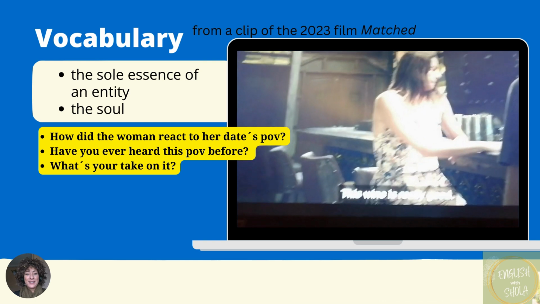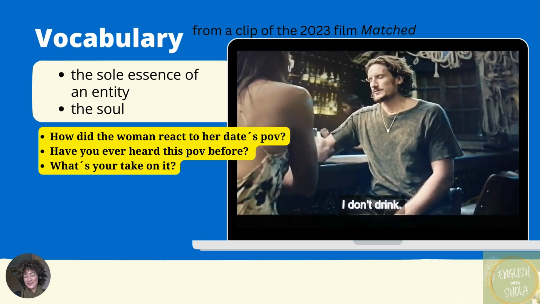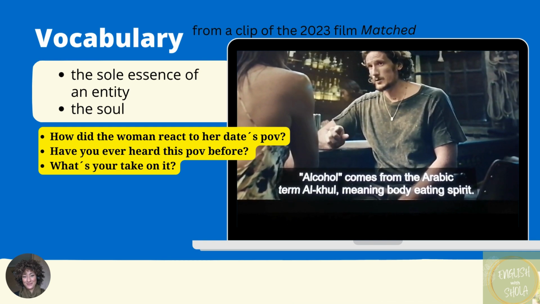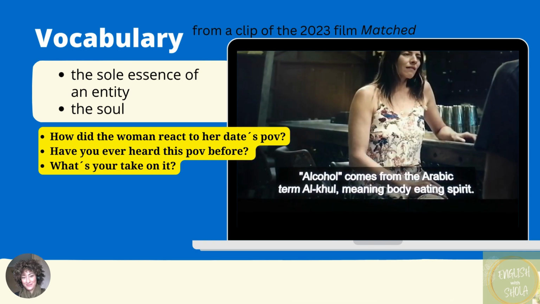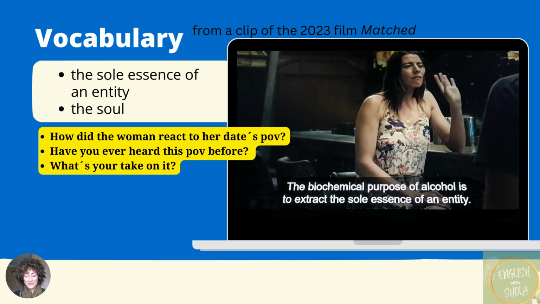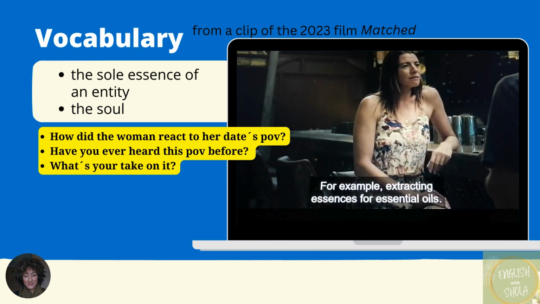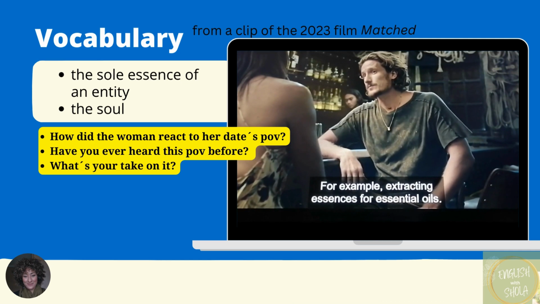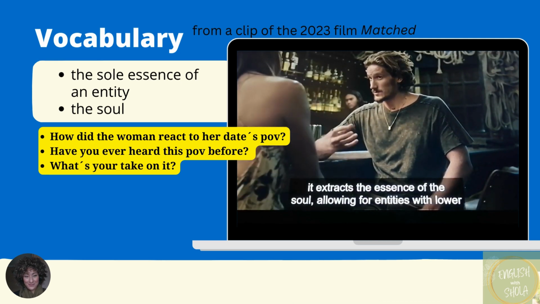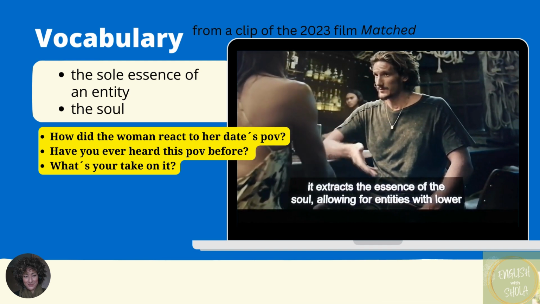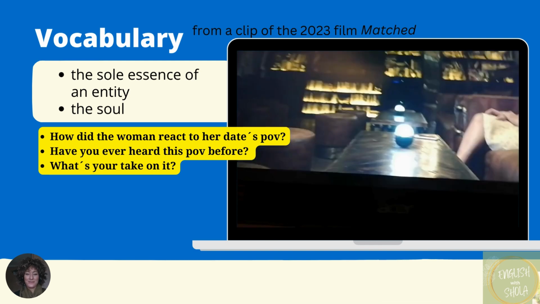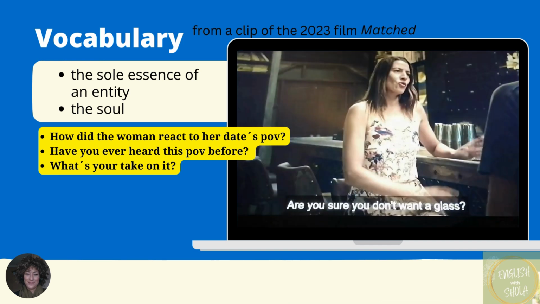It's really good. Are you sure you don't want a glass? I don't drink. The word alcohol comes from the Arabic term akul, which means body-eating spirit. The biochemical purpose of alcohol is to extract the soul essence of an entity. For example, extracting essences for essential oils. Now, when humans consume alcohol, it extracts the essence of the soul, allowing for entities with lower frequencies, also known as spirits, to enter your body. It's really good. Are you sure you don't want a glass?